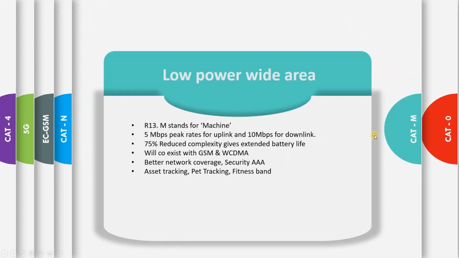Next one is CAT-M. M stands for Machine Type Communications. It comes in R13. The uplink and downlink rates are 5 Mbps and 10 Mbps. Here the complexity was reduced by 75%, and it also coexists with GSM and WCDMA networks. It has very good network coverage, and it also implements security in the form of AAA technologies. It is used to track assets, for pet tracking, and it is also used in fitness bands.